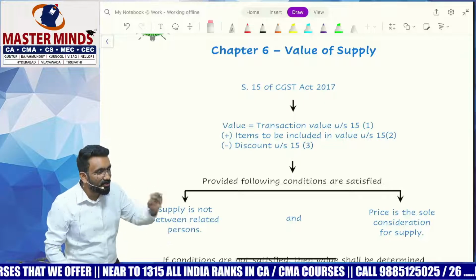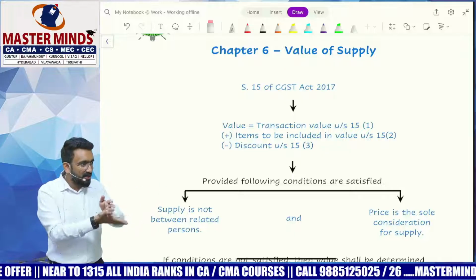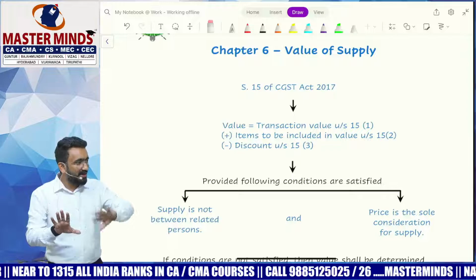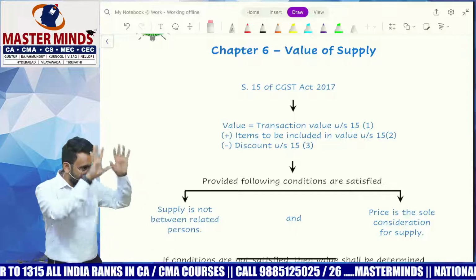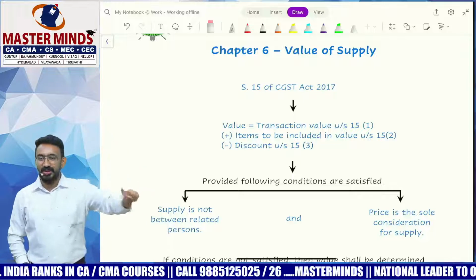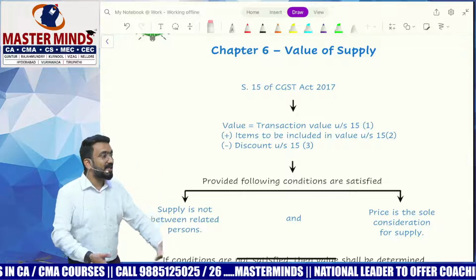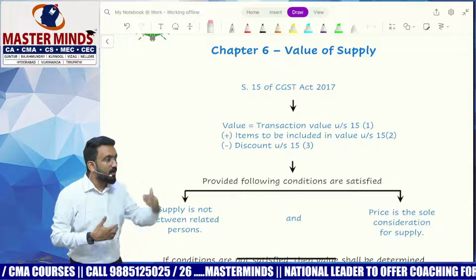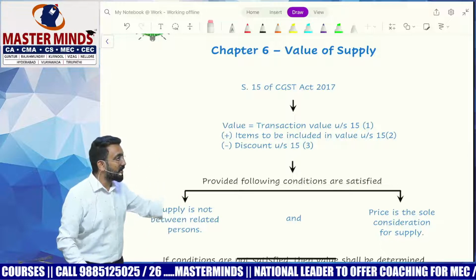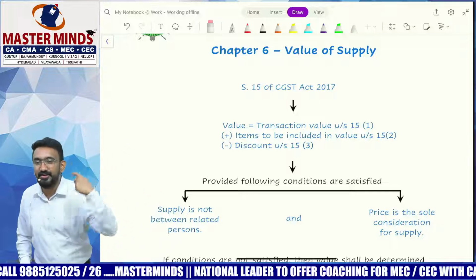This is the normal method they'll do. Split the value into two segments. One is not added, the other is added. This is the general intention of the supplier. When I say I want to reduce value, nobody will reduce the value in such a way that they will collect less. They'll collect more from the customer, but whatever they collected will not be declared as value. They'll declare a lower amount as value. This is the issue that the government had to face.